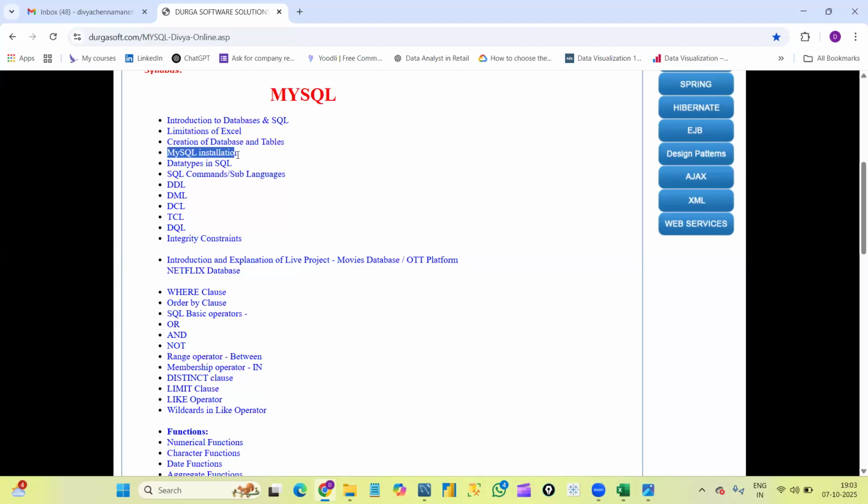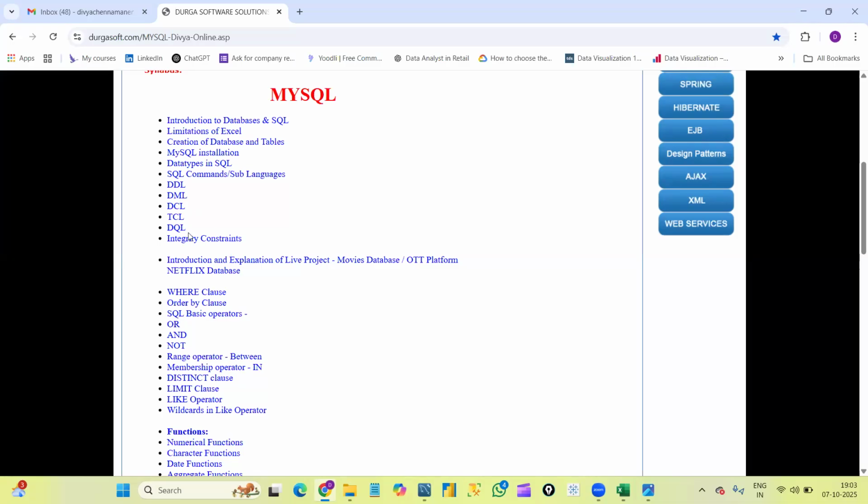MySQL installation, I'll show you once we are done with the demo classes. Data types in SQL. Next, tomorrow I'll start SQL commands or sublanguages. We have 5 types of sublanguages, and in each type we have many commands: DDL, DML, DCL, TCL, and DQL. Inside them, we have so many commands, and we will learn all of them.